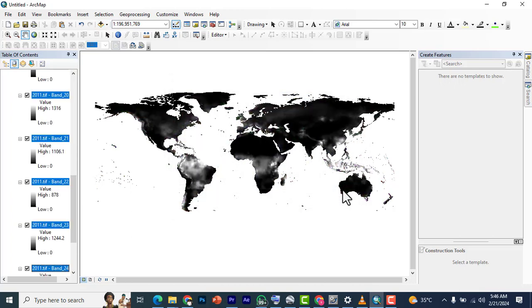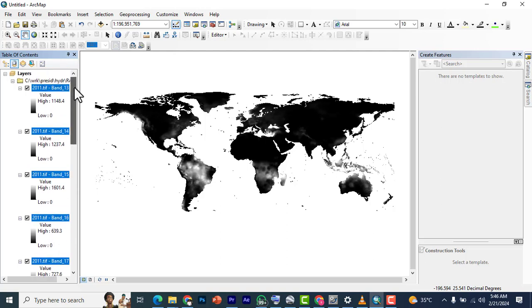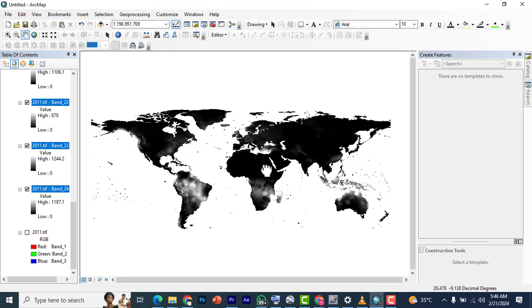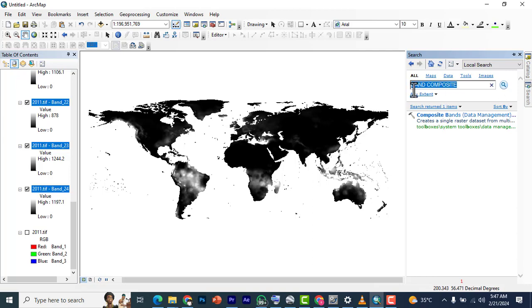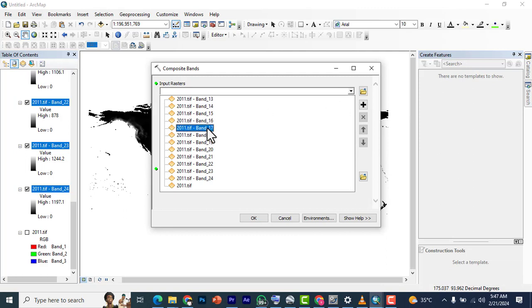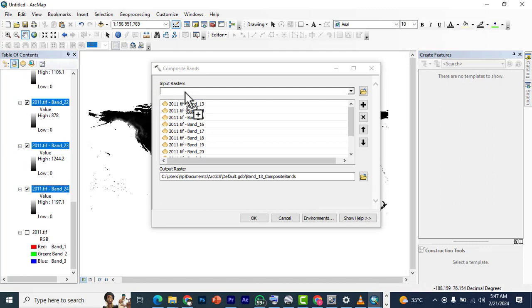So I'm going to click on add. So we're going to add it. What we have to do from here now is to search for band composite. So search for this band composite and then we click on it. I'm going to select the entire 12 bands, or you can just drag these cells that you selected. So only 12 bands will be aligned here.